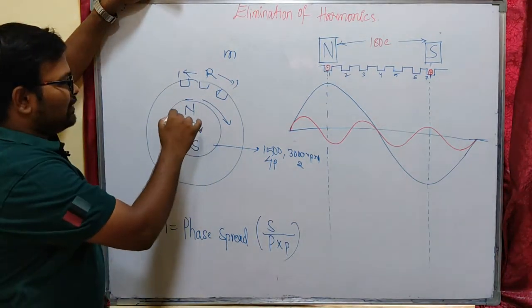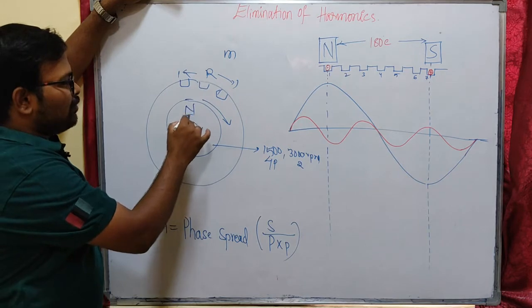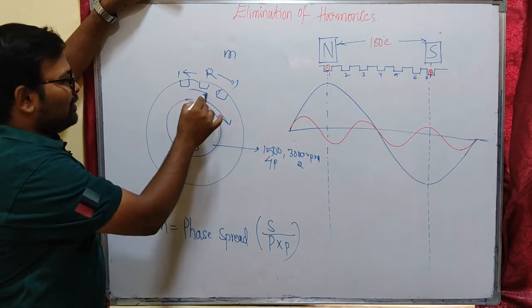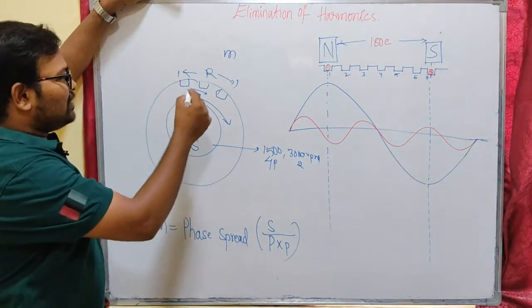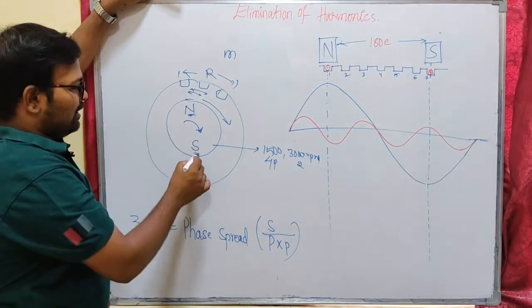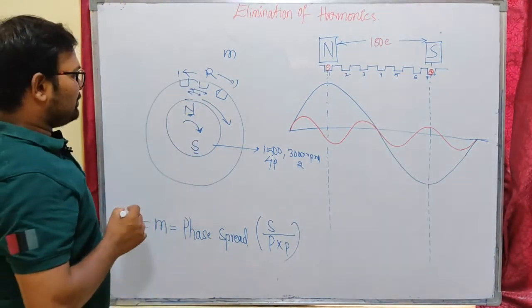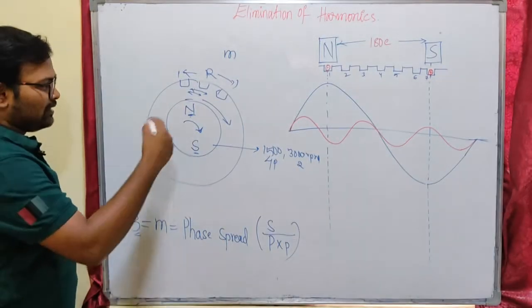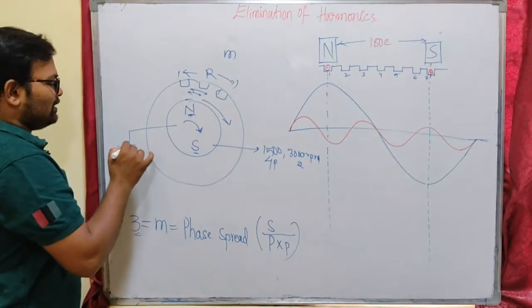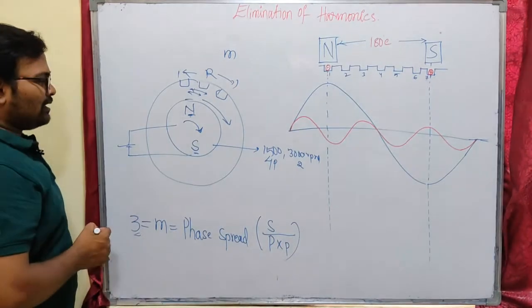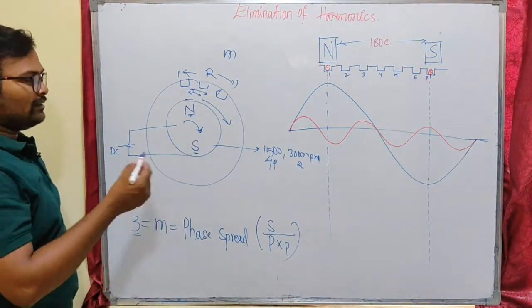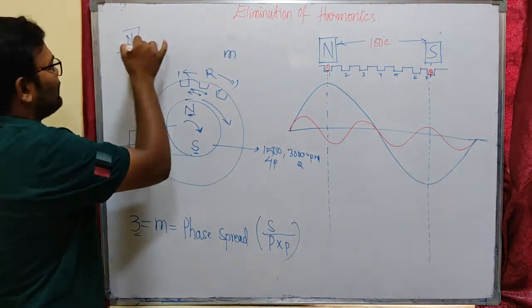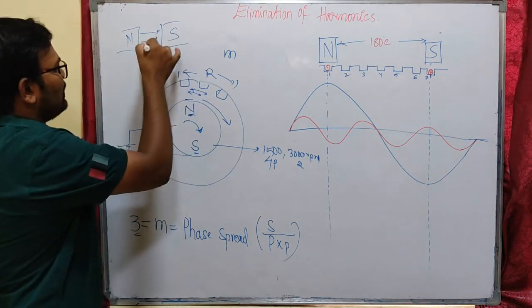That means in 1 second, 50 times north pole will come to this R phase conductors and 50 times south pole will come under. That means our R phase will come under north pole 50 times and under south pole 50 times. So our magnetic field is rotating continuously. Generally the rotor of the alternator is supplied with DC excitation, so the magnetic field produced in the rotor will be a static magnetic field, from north to south, static in one direction.